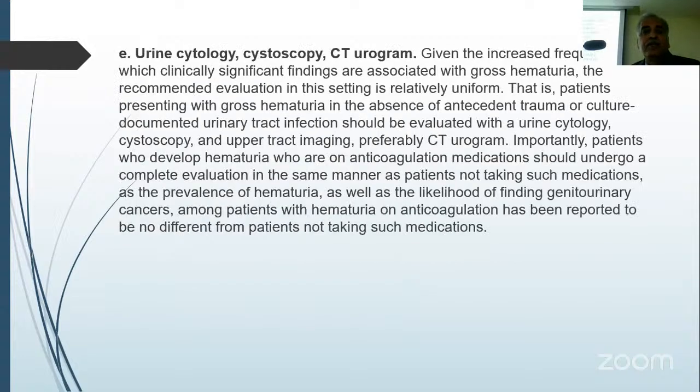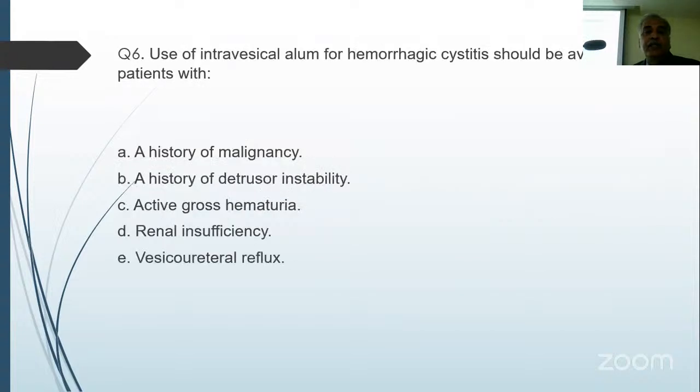Given the increased frequency with which clinically significant findings are associated with gross hematuria, the recommended evaluation in this setting is relatively uniform. Patients presenting with gross hematuria in the absence of antecedent trauma or culture-documented UTI should be evaluated with cytology, cystoscopy, and upper tract imaging. Importantly, patients who develop hematuria who are on anticoagulation medication should undergo a complete evaluation in the same manner as patients not taking medications, as this has been discussed, right?